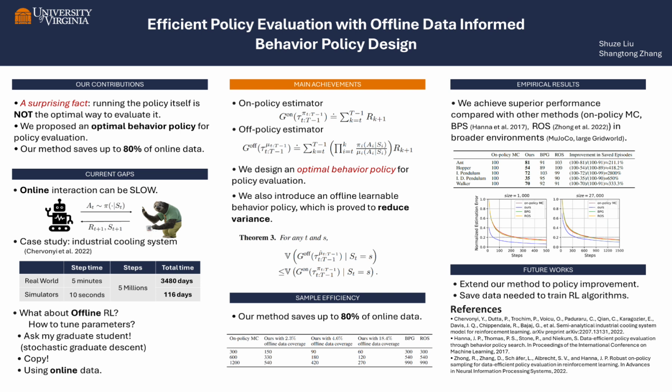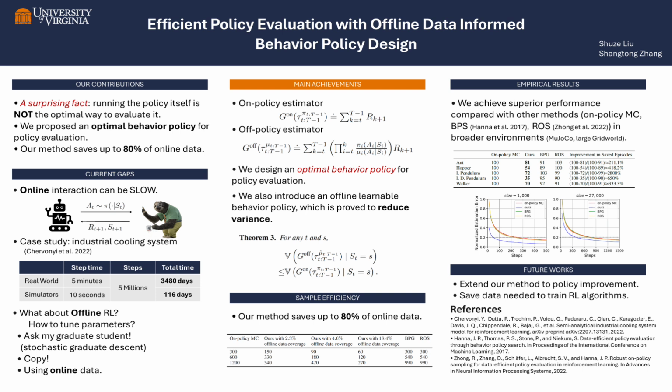We also compare our algorithm with other algorithms. That is, we achieve superior performance compared with online Monte Carlo, behavior policy search BPS, and robust on-policy sampling ROS in different environments. From the table, we can see in different Mujoco robotic control tasks, our algorithm improved the saved samples by at least 200%.